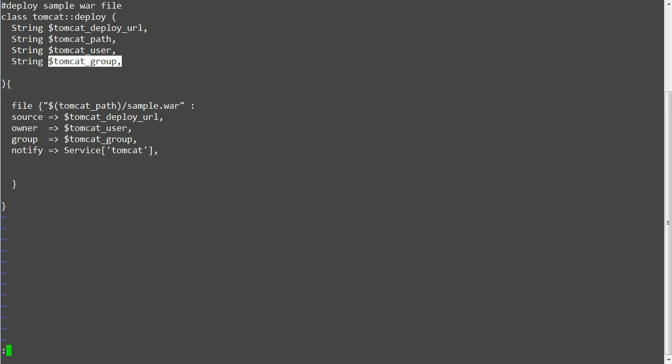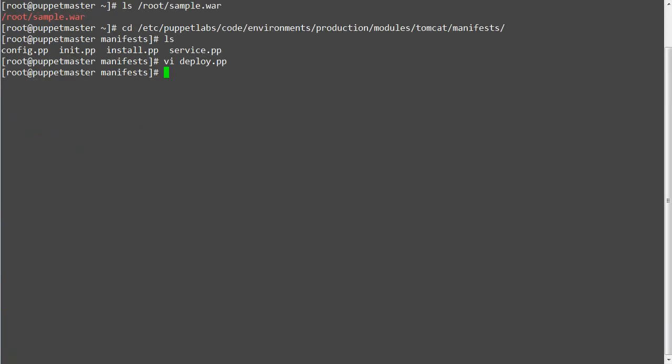Now save the file. Next validate the syntax by running puppet parser validate deploy.pp, and also run puppet-lint to check the code style.